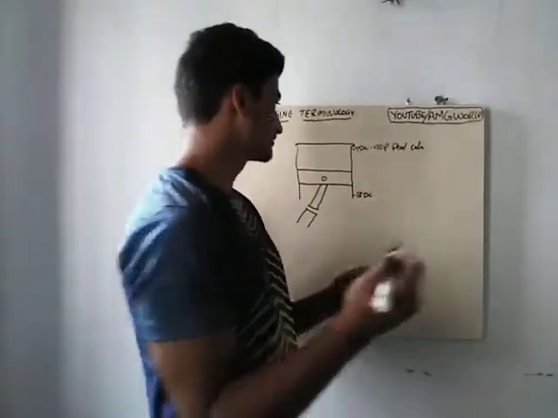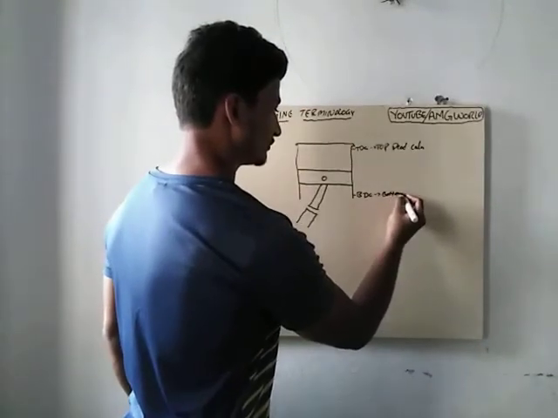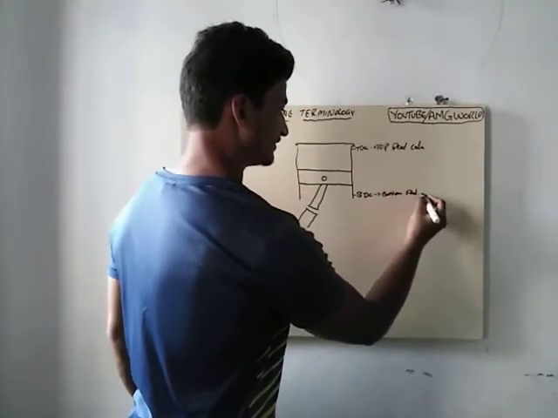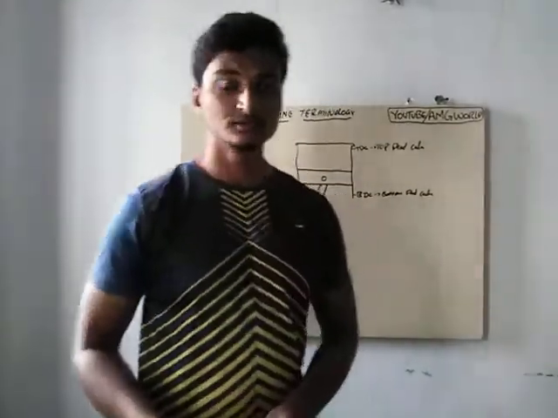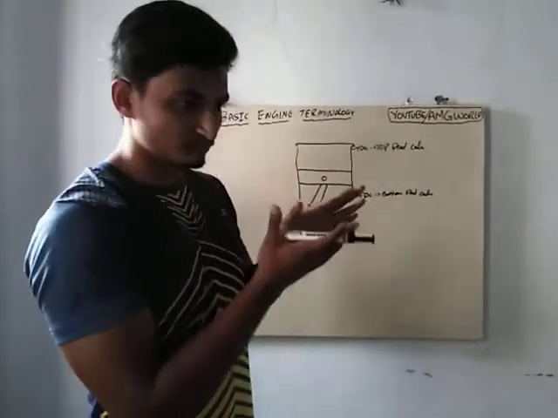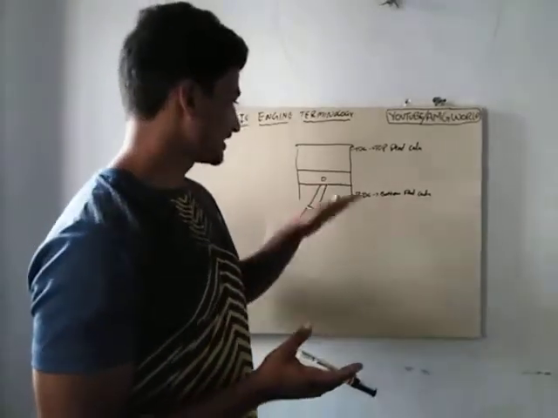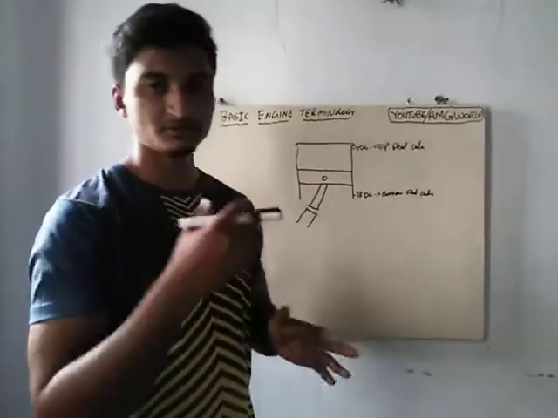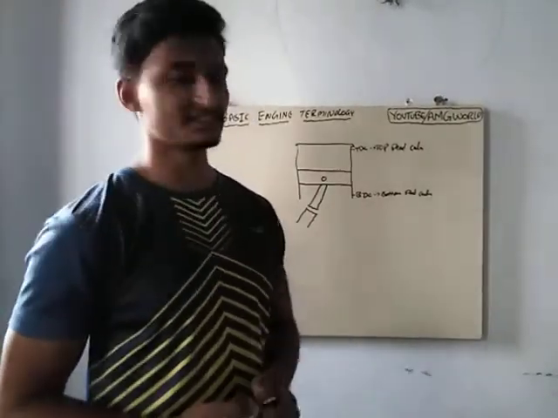And BDC means bottom dead center. So the name itself says that the lowest point in the engine cylinder that can be attained by the piston during its reciprocation is called bottom dead center.